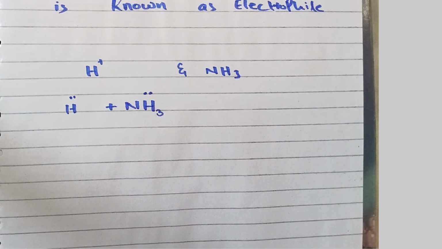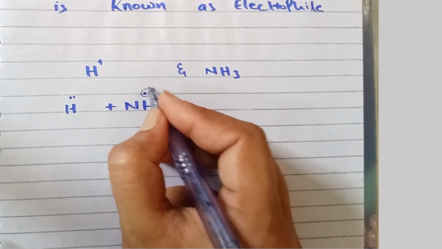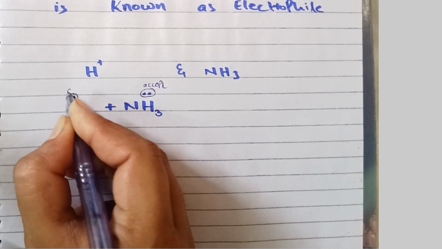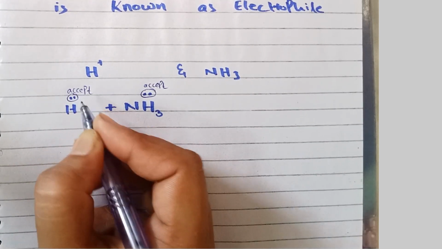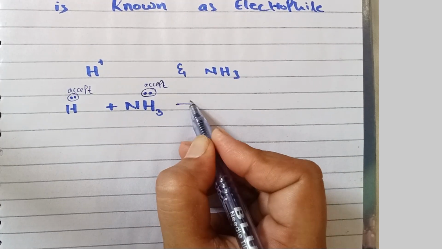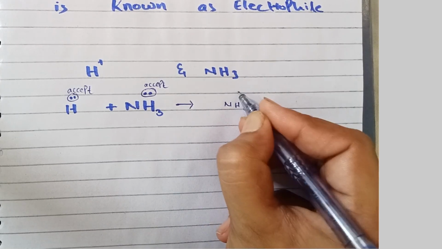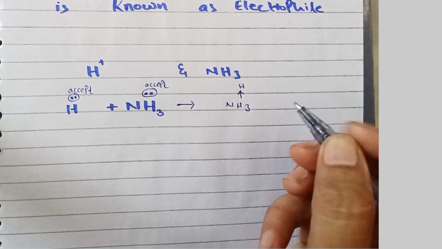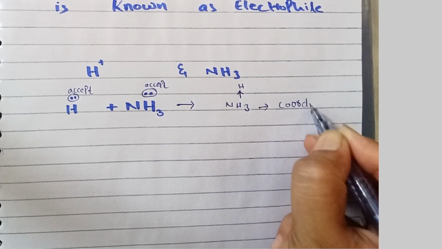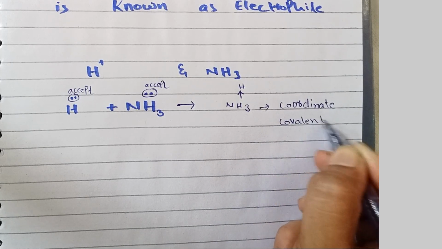That pair of electrons is accepted by the hydrogen ion, and it is converted into NH4+. This forms a coordinate covalent bond.